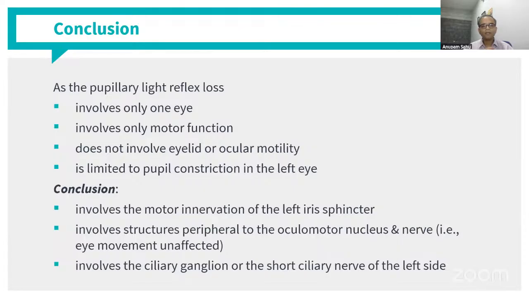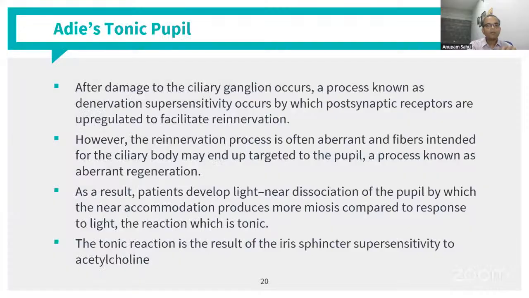It's usually at the level of the ciliary ganglion or the short ciliary nerve, because that then excludes the motor part of the third nerve. The motor part is working well, but the ciliary ganglion or the short ciliary nerves are getting affected, which is leading to the Adie's tonic pupil. So when a patient is affected with Adie's tonic pupil, when the patient comes acutely to you, at that time you will see that there is a dilated pupil. But over a period of time, you will see in these cases that the pupils start constricting slowly.